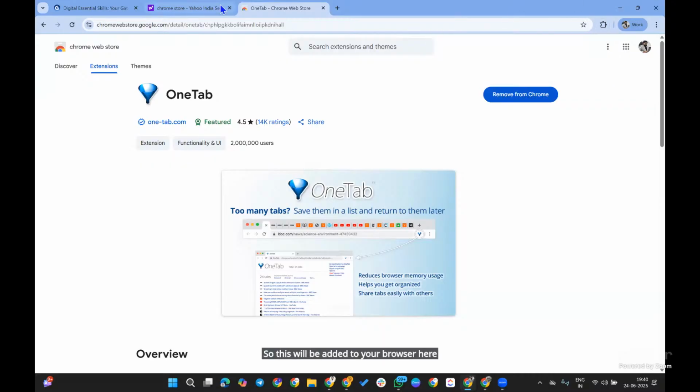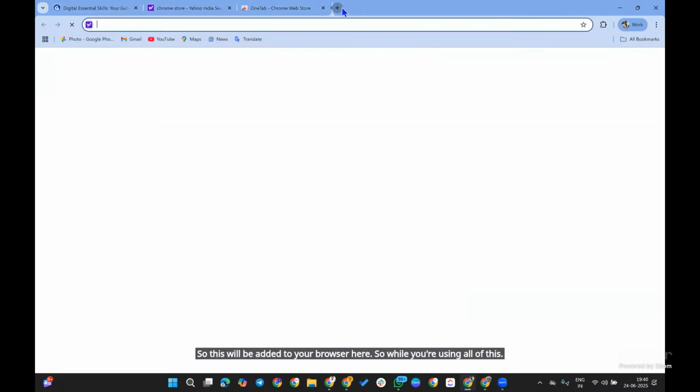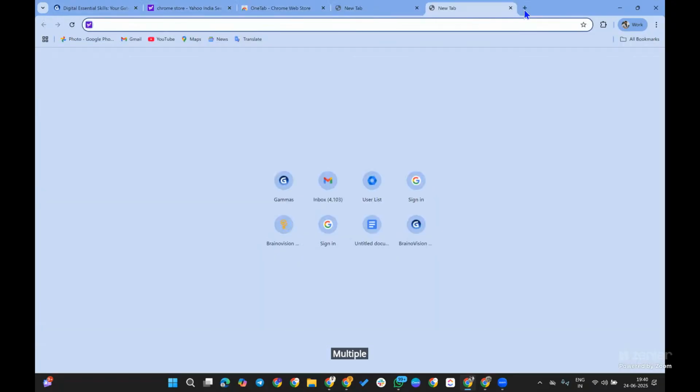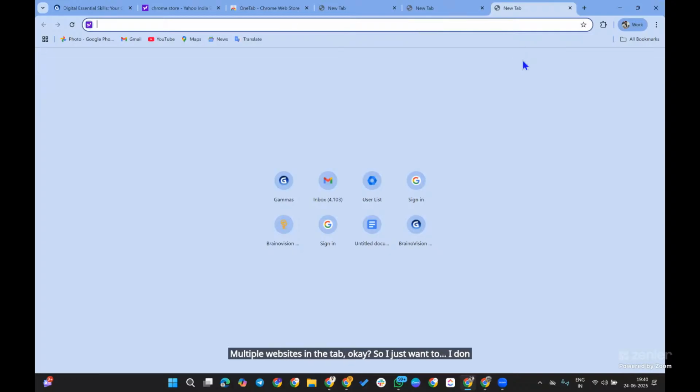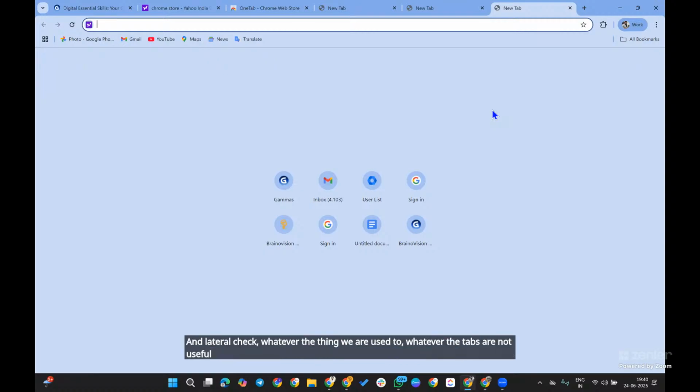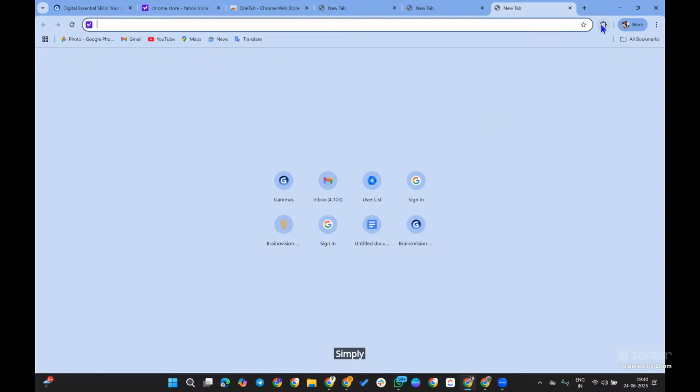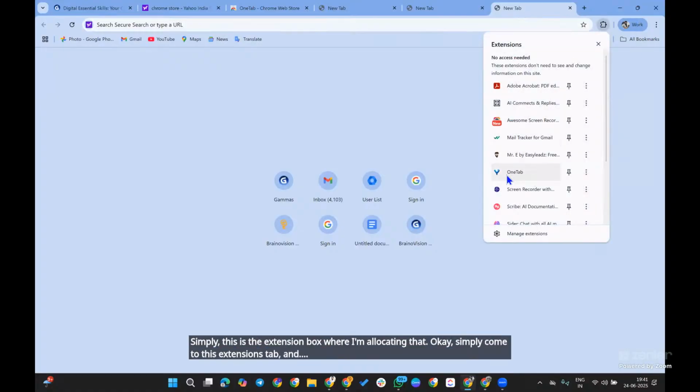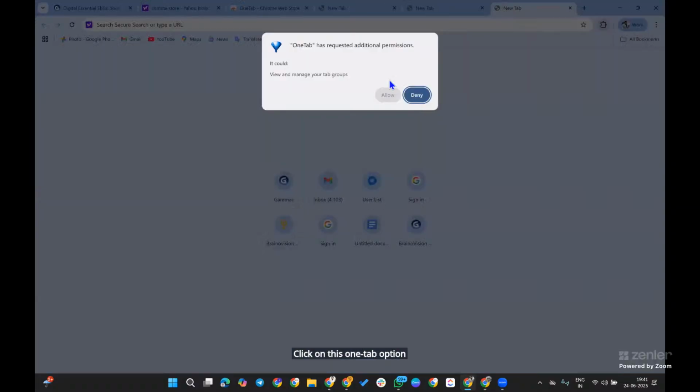So while you are using this, for example, I had multiple websites in tabs. I don't want to close all those things, but they should come into a single folder first, and later I'll check which tabs are useful and which are not. Simply come to the extension box, click on the One Tab option and click allow the first time.